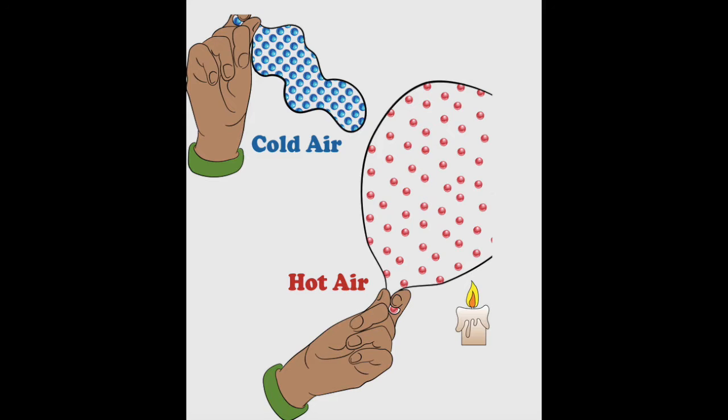While in the second case, now we are increasing the temperature of the air molecules. So whenever we are increasing the temperature, we are supplying the air molecules with kinetic energy. In other words, we are supplying them with enough speed. In that case, the air molecules are no longer at equilibrium, but rather they are going to be vibrating at a larger amplitude. So as we can see now, the average separation between each air molecule grew larger. And that is because we have increased the temperature of the air molecules, and therefore we have increased the kinetic energy of each air molecule. So they are no longer at equilibrium position.